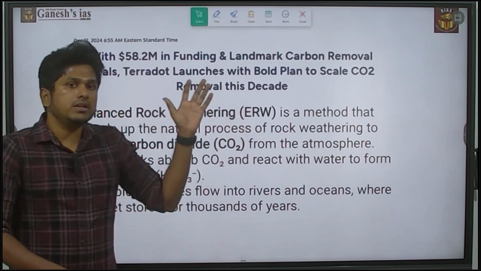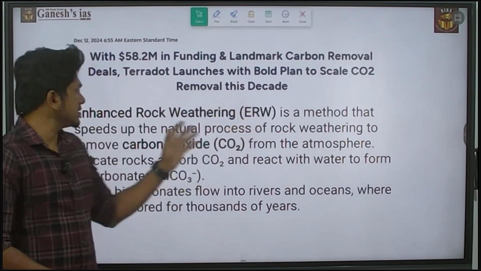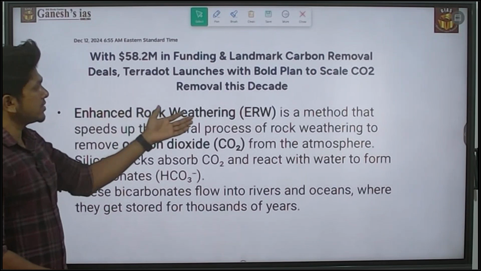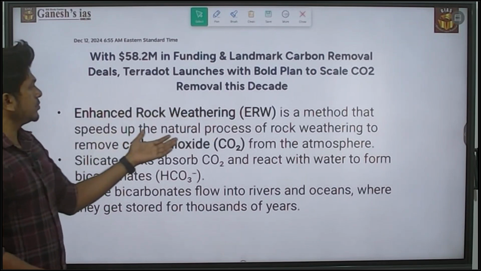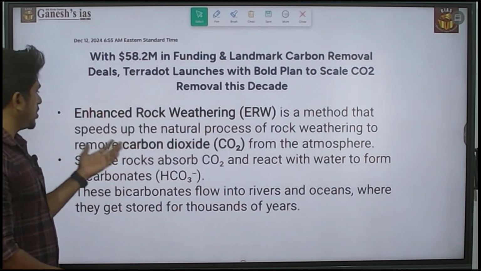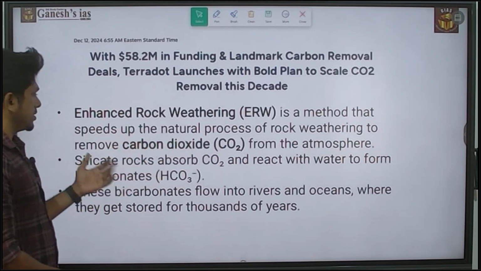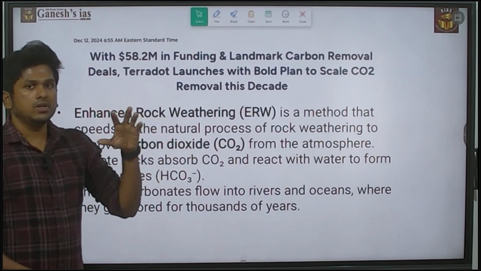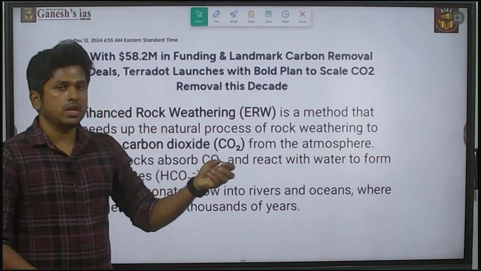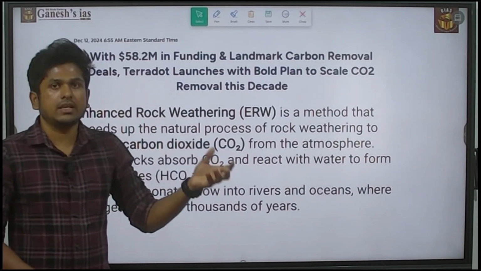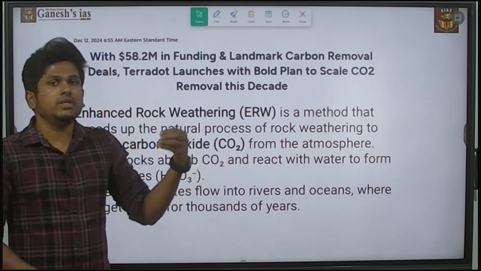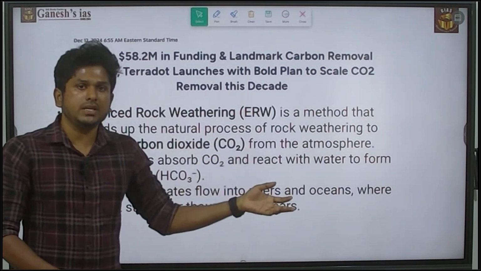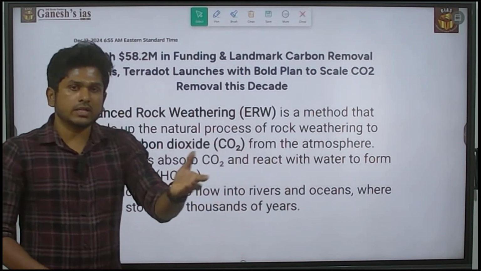They introduced a new method called enhanced rock weathering. Enhanced rock weathering is a method that speeds up the natural process of rock weathering to remove carbon dioxide from the atmosphere. What they do in enhanced rock weathering is crush the rocks and make them into sand-like particles, a powdered form, and then spread it in farmlands, on beaches, or in forested regions.